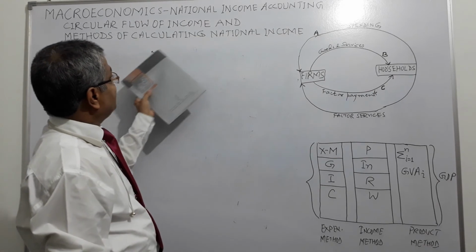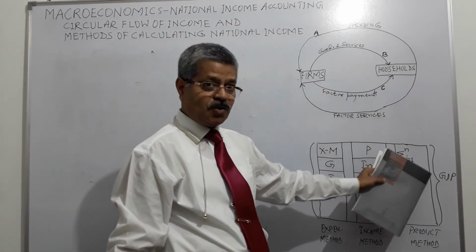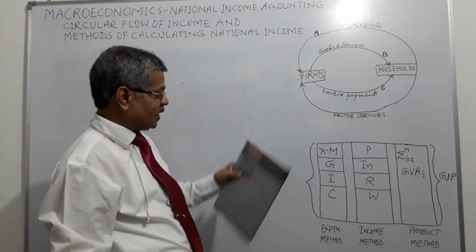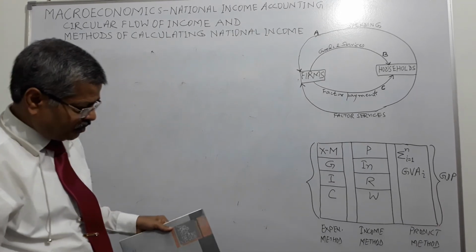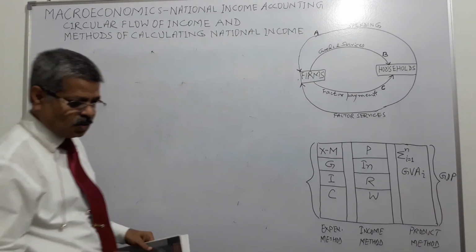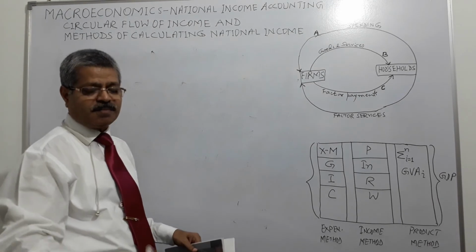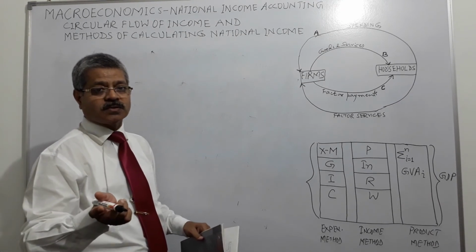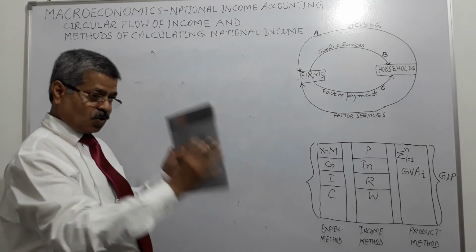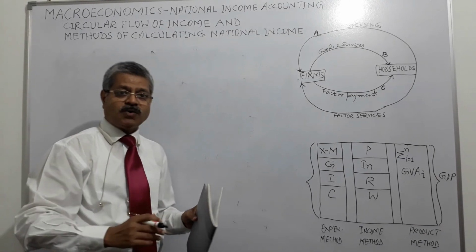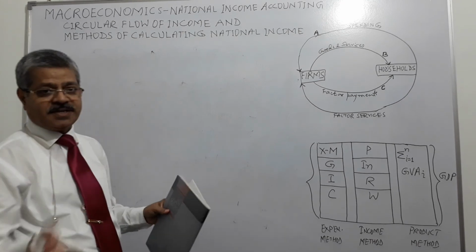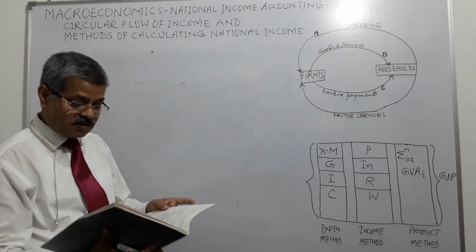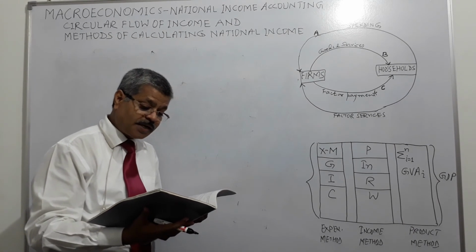So for calculating national income, gross domestic product, we have these three ways, right? Three ways to calculate. So we need to be mindful. Whenever product or output is written, it includes intermediate goods. Whenever value added is written, it excludes intermediate goods. Whenever gross is written, it includes the amount of depreciation. Whenever net is written, it excludes the amount of depreciation, right? These are the things we need to take care of, right?